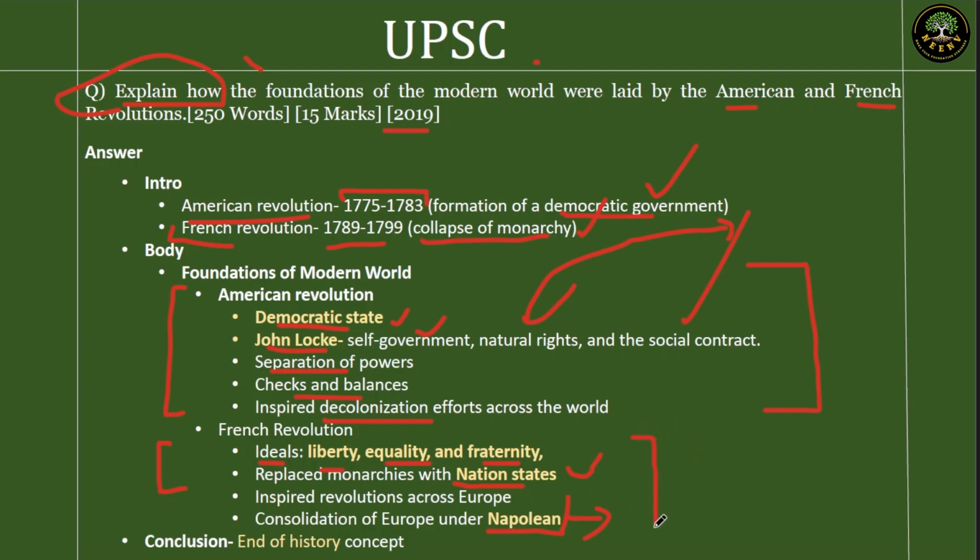So these are the two structures. These are the kind of points that we are giving in this question. 5 points here, 4 points here, total 9 points. And we'll conclude this by giving the concept of end of history.